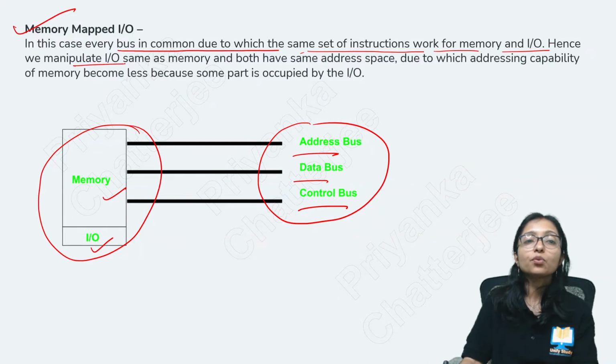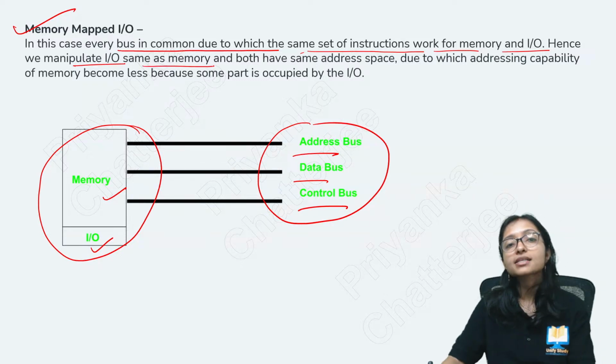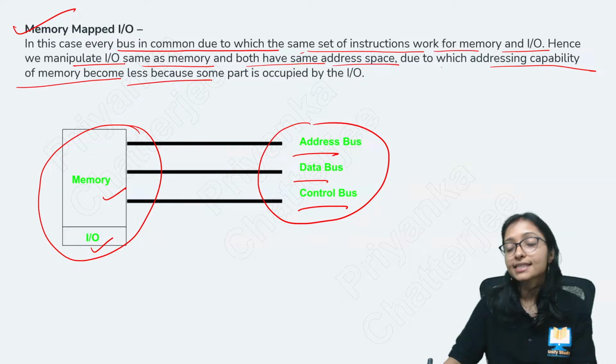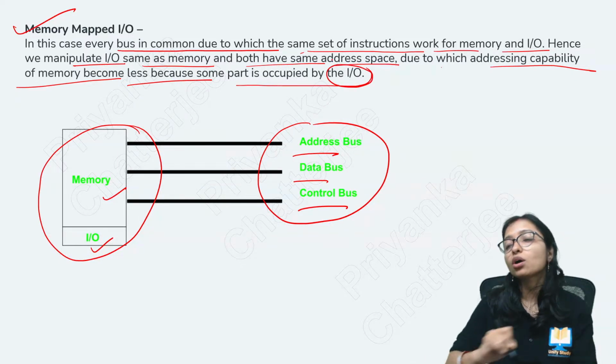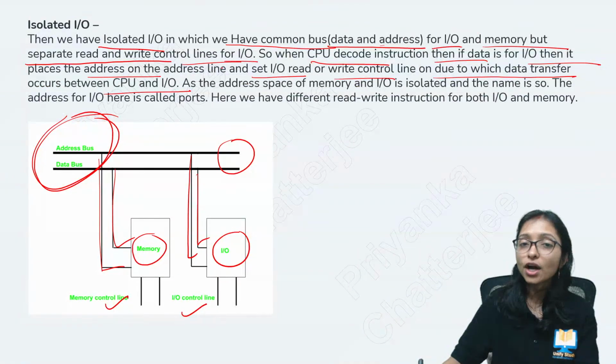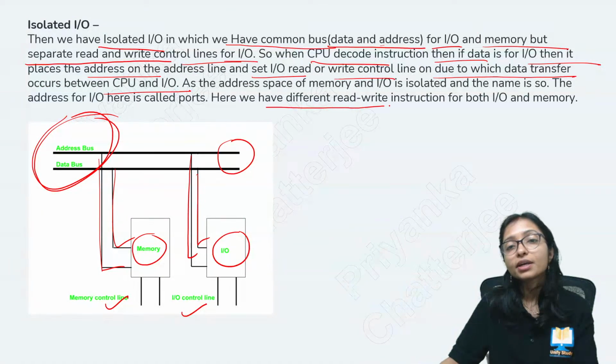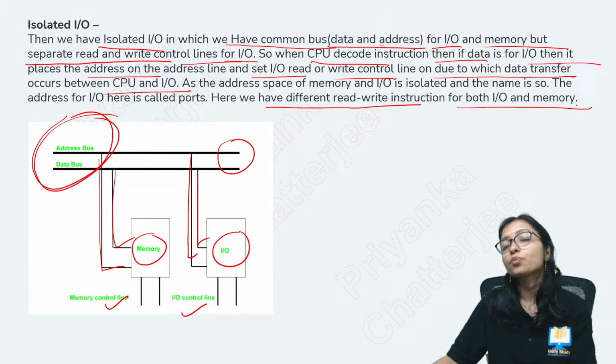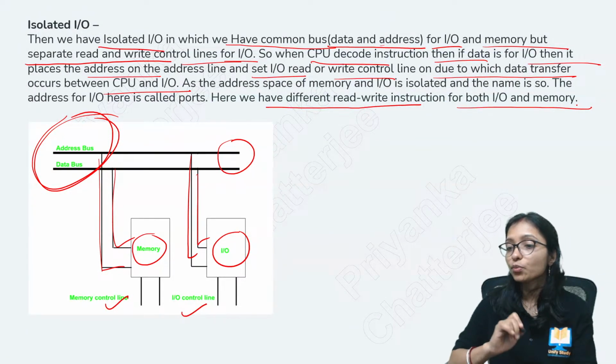Hence, we manipulate the input output the same as the memory. Both have the same address space, due to which the address capacity of the memory becomes less, because a part is occupied by the input output. But in isolated IO they are separate. Got it? So there we have different read write instructions for both input output and memory.